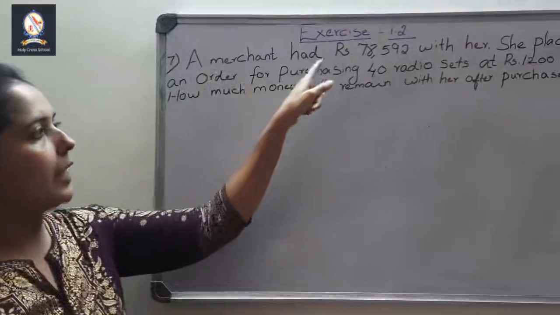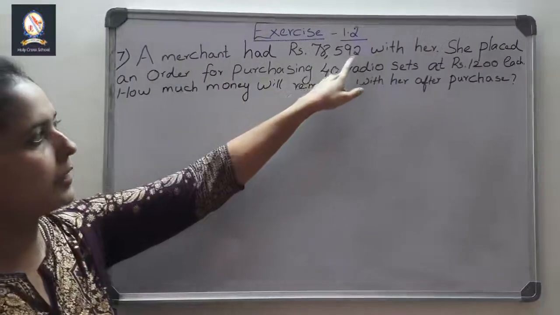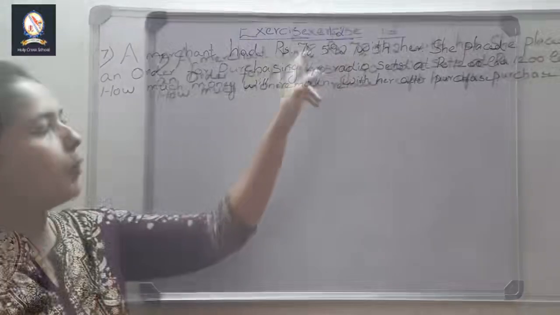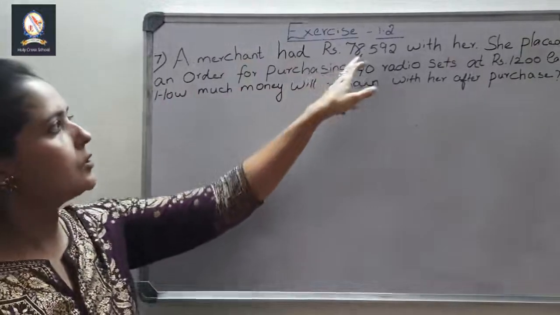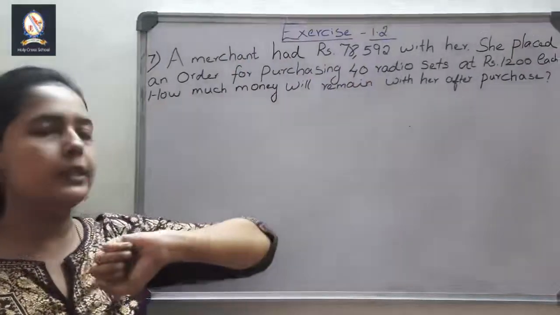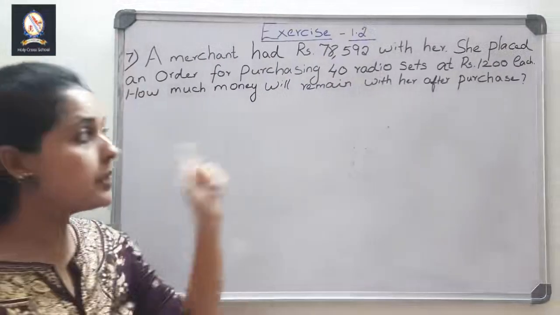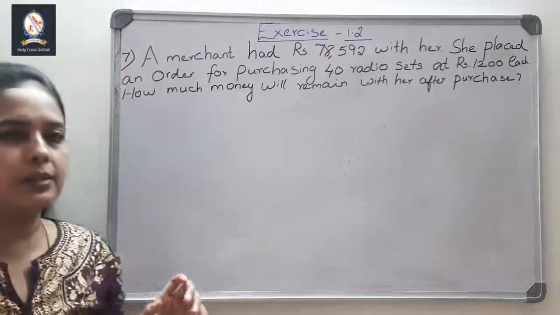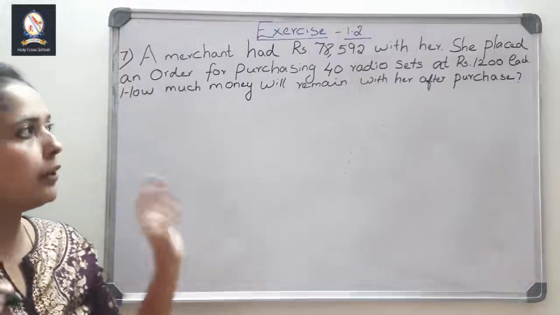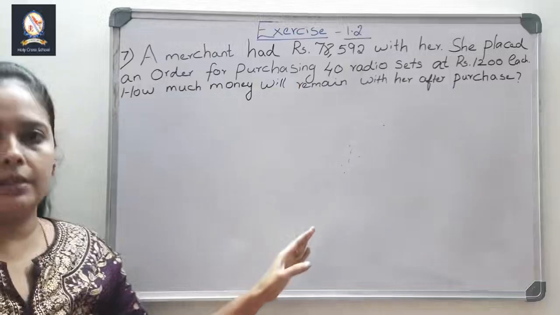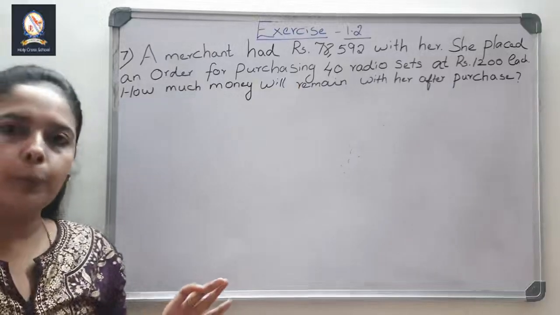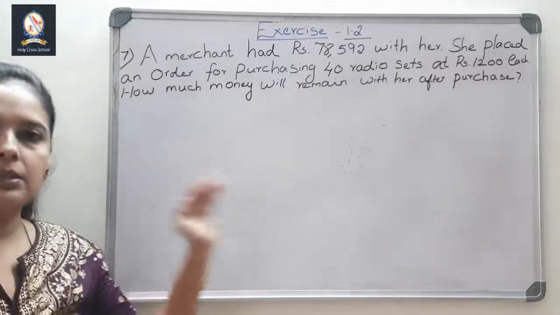A merchant had rupees 78,592 with her. How much money he is having at present? He or she? Yeah, she. So 78,592 rupees with her. Okay. First write whatever things I have given. That is the first step I said, right? Even though if your answer is wrong, they can give marks for at least the steps. That's why I am telling in word problems, always write with the statements.